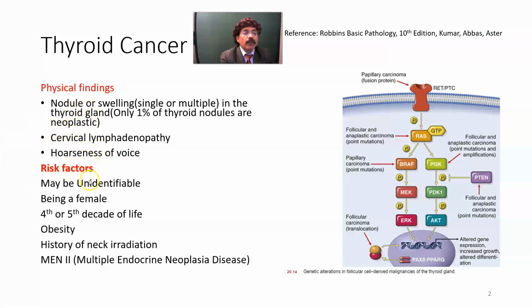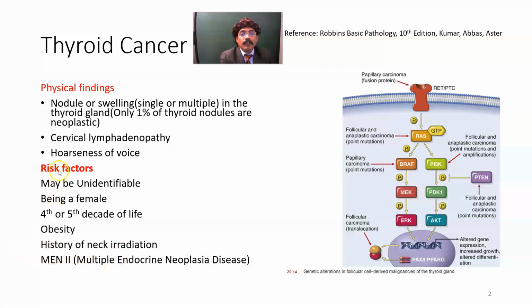Risk factors may be unidentifiable, being a female, or being in the fourth or fifth decade of life. Obesity is a factor for thyroid cancer. History of neck irradiation, specifically early life irradiation.